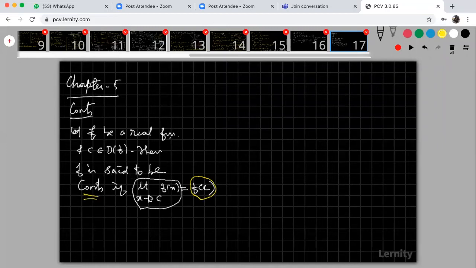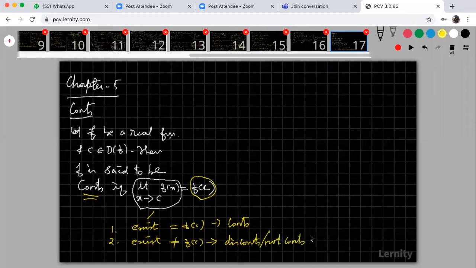If it is not equal, look at that. Sometimes the limit of the function exists or does not exist. The first case: the limit exists and is equal to f of c, then it is continuous. Second case: the limit exists, but is not equal to f of c. Therefore this is discontinuous, not continuous at the point.